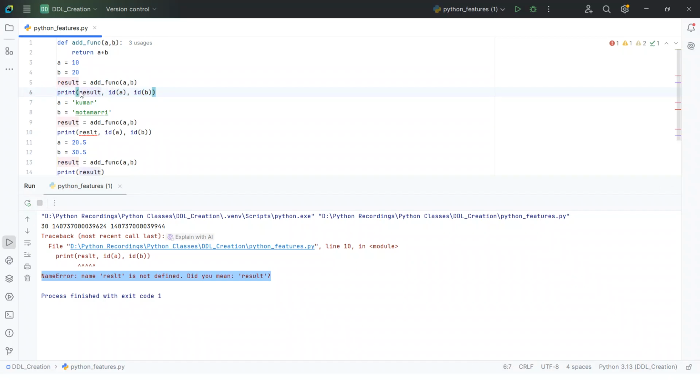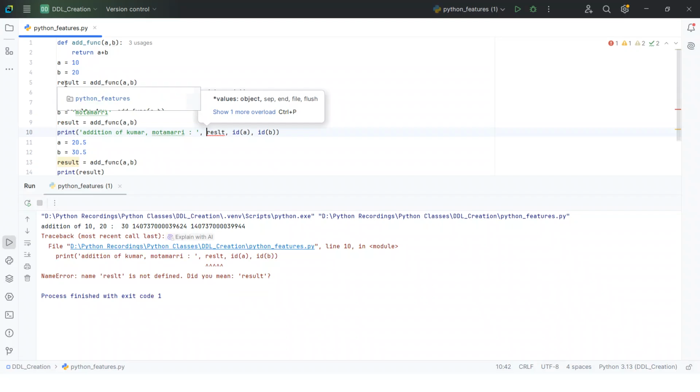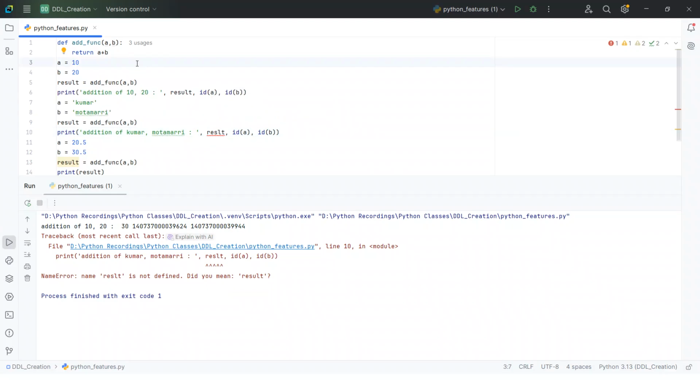For example, if I write here addition of 10 comma 20, and addition of Kumar comma Montgomery, and I execute the program, you see Python executes line by line.